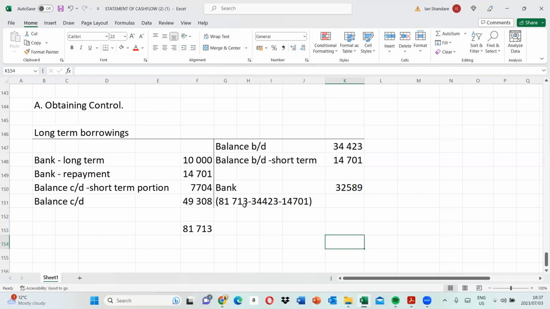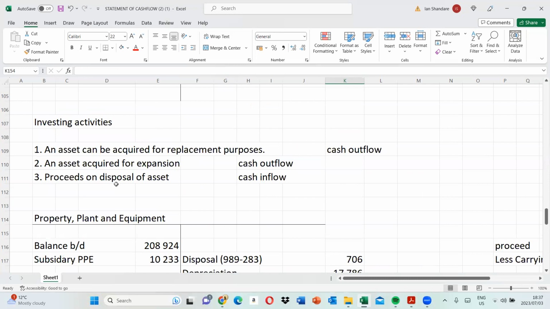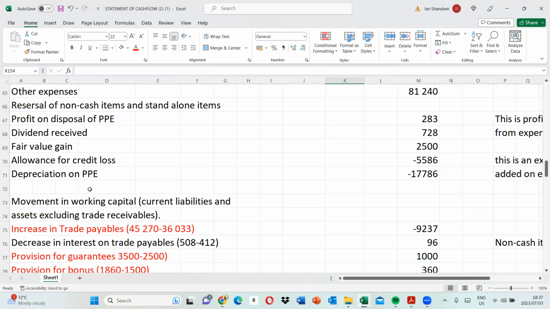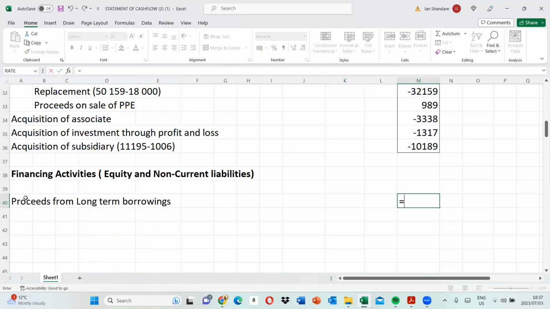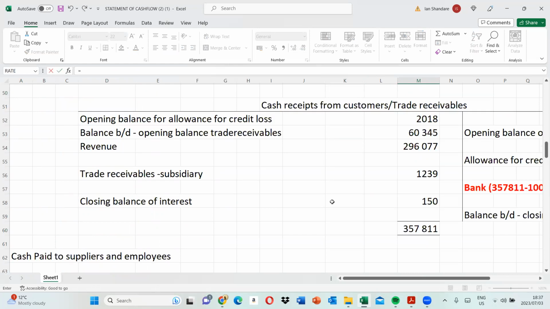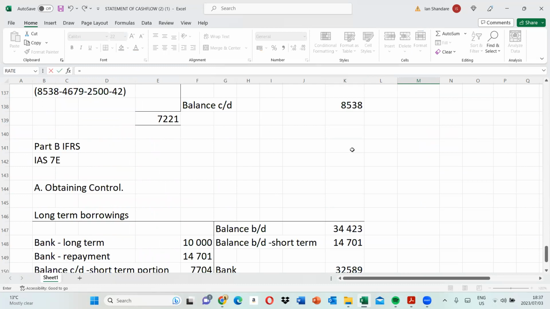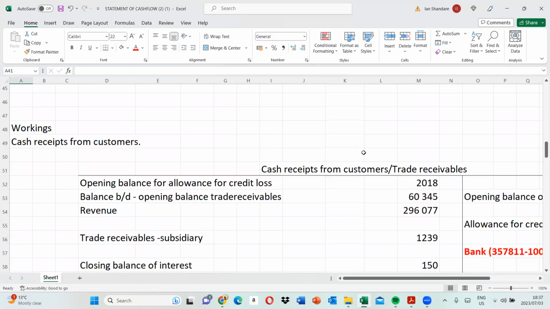Cool. So let's record it under financing activities. Here we then come to proceeds from long-term borrowings. We received that money, which we said was 3.2. So these are proceeds that we actually received.